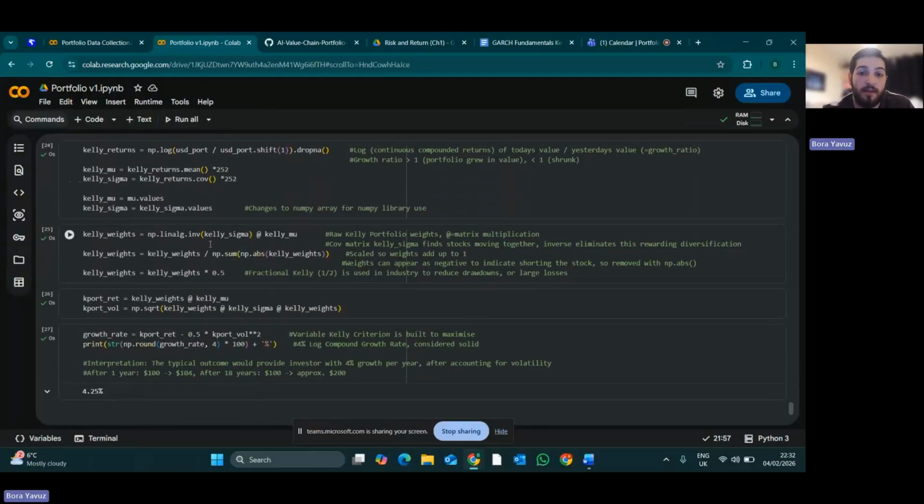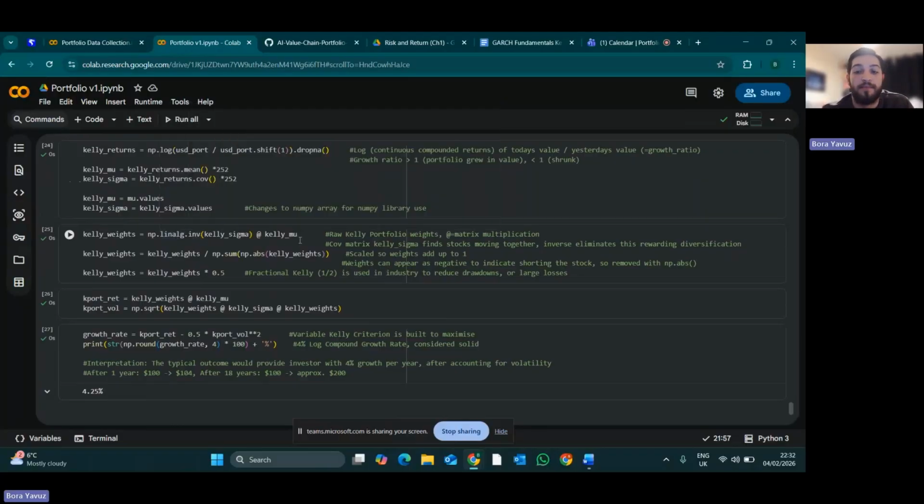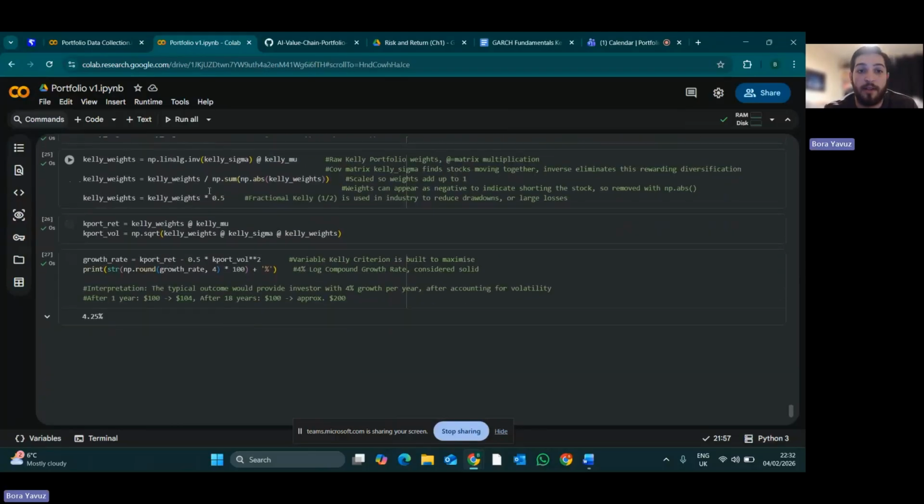And then the weights, so I used the inverse. So the covariance matrix finds stocks moving together. However, doing the linear algebraic inverse of this eliminates this and rewards diversifying the portfolio. The @ then does a matrix multiplication with the annualized average returns, and then this is divided by the sum of all the weights, but the absolute value, to make sure that we do not have negative weights, which would imply shorting the stock.